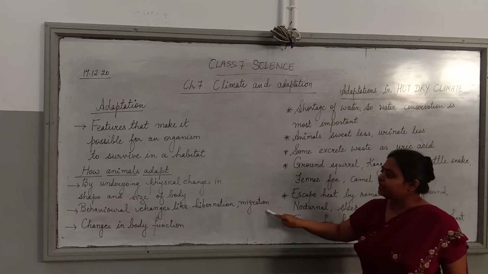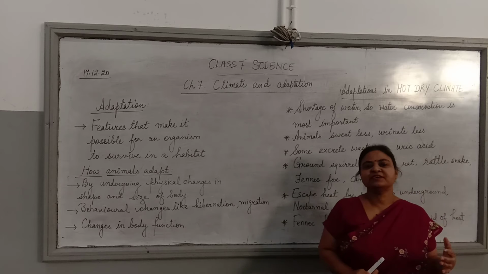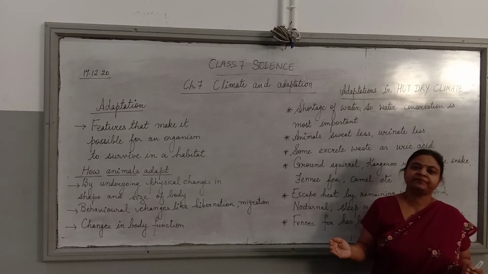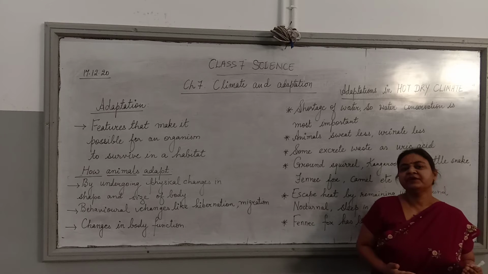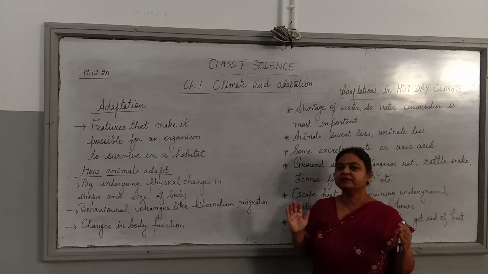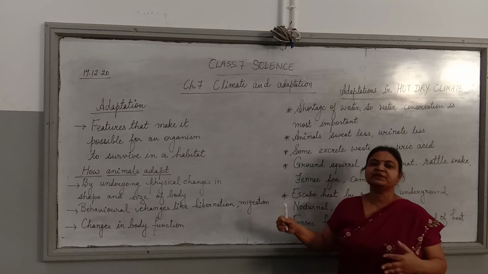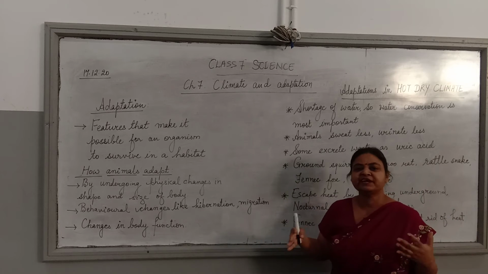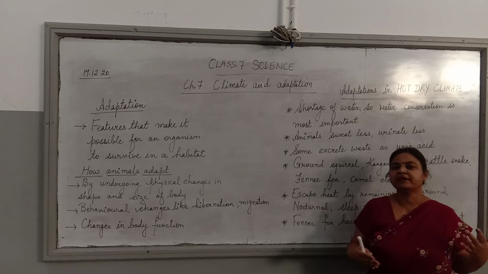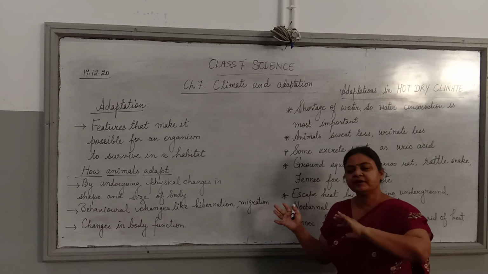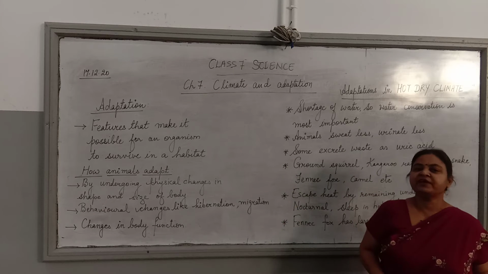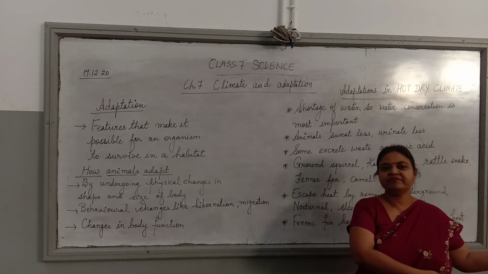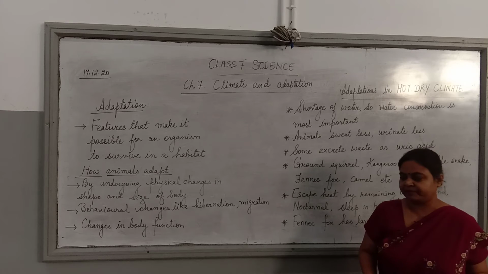Then second may be migration. Migration means seasonal movement of animals from one place to another. Now these animals might migrate to find food. Suppose severe summers are there and they are grazing animals, they are not getting enough water and grass, so they will migrate to some other place where they will find greener pastures and they will live there for that dry period of time.